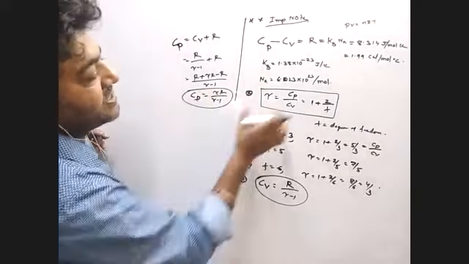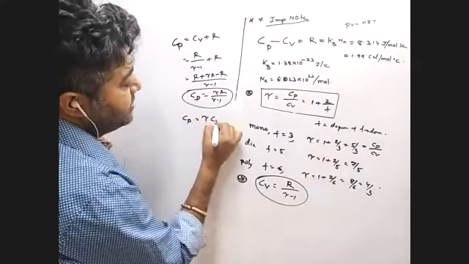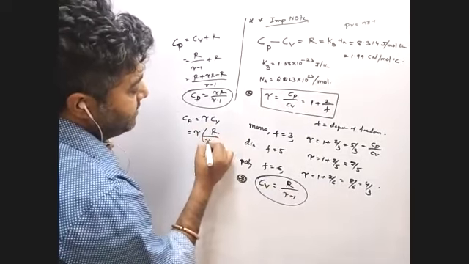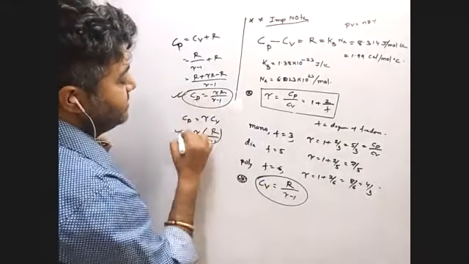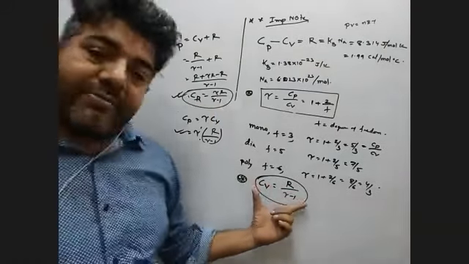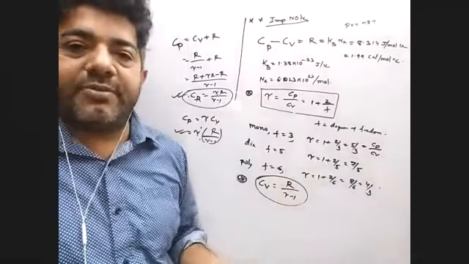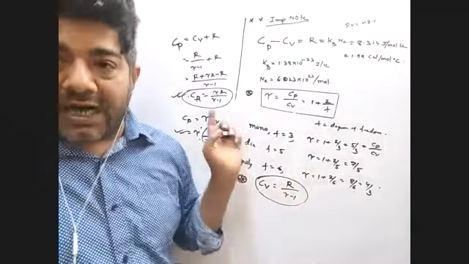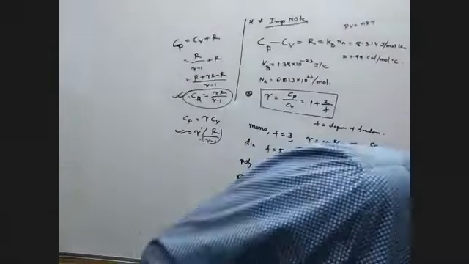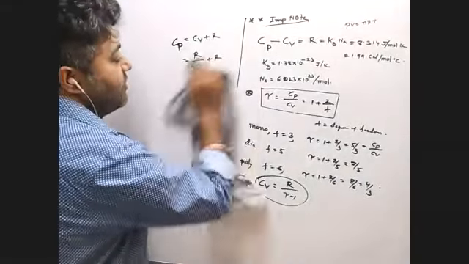Another way you can express Cp is gamma into Cv. Cv is this much, so you can write gamma R by gamma minus 1. See, you get the same answer. So if you are able to remember just this one, Cv is R by gamma minus 1, then you can remember the other. So before you start the first law of thermodynamics, you have to remember this part in your mind. Then and only then you will be able to solve numericals.